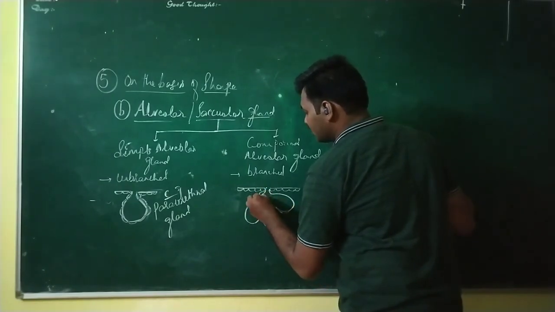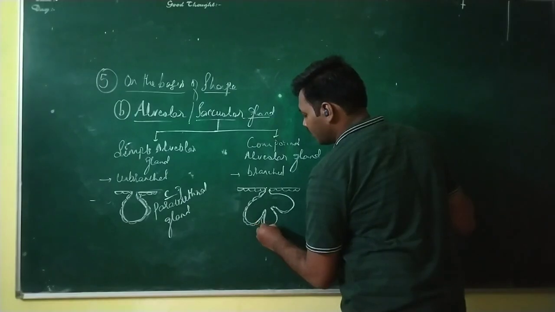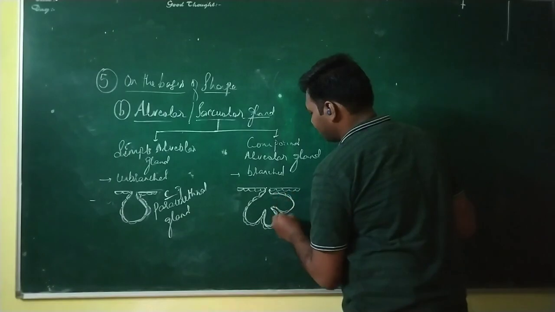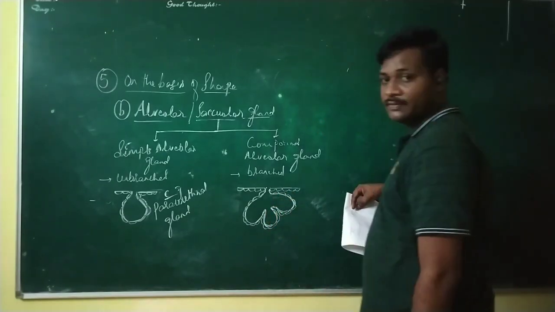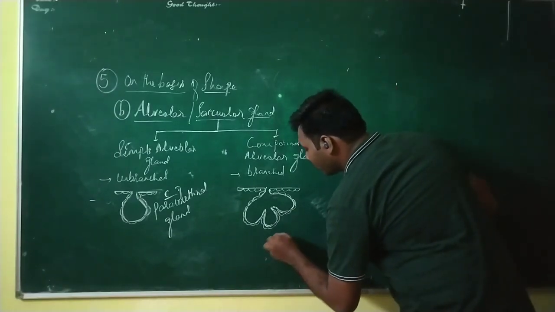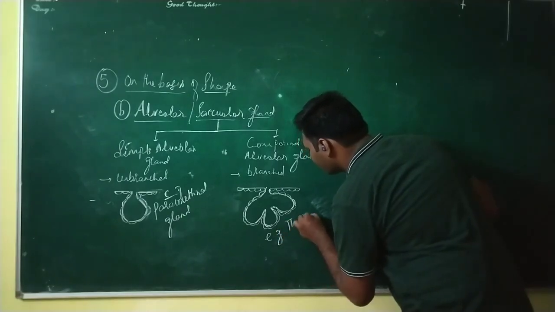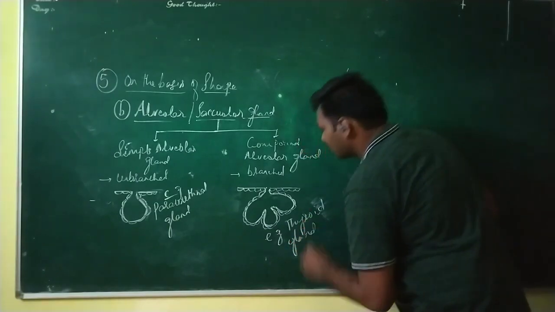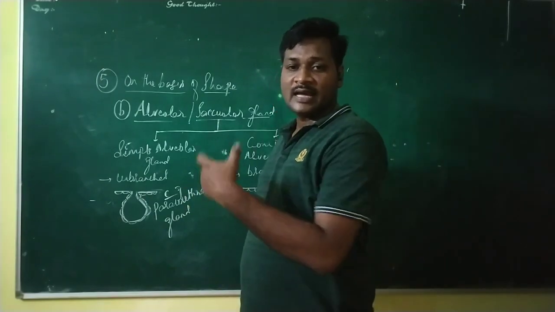Here you can see this alveoli, they are also surrounded by the simple squamous epithelium in this way. So this is the branched type of alveoli. And where exactly can such branched alveolar glands be seen? These are seen in the thyroid gland. So write an example, that is thyroid gland. So this is about the alveolar gland.